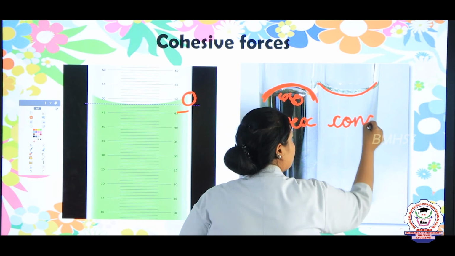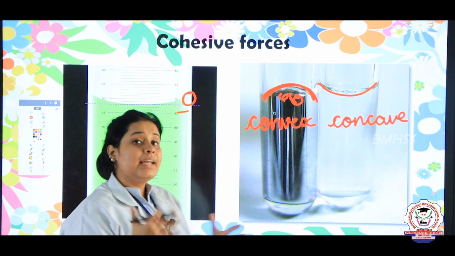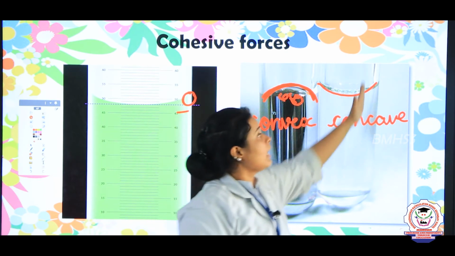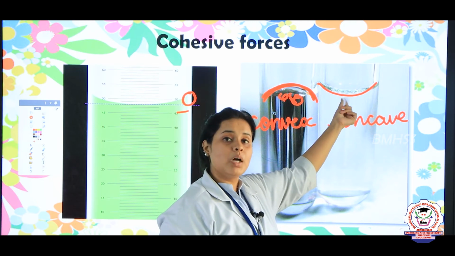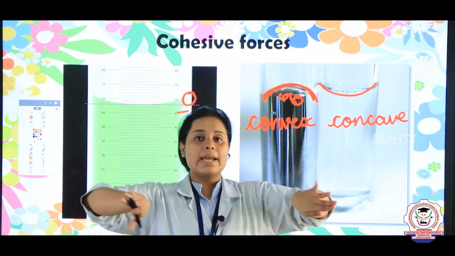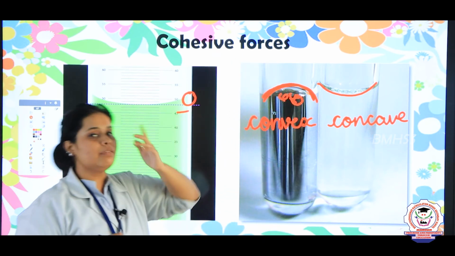Concave. And here you will see that there is more attraction between the water and the glass rather than the attraction between the water molecules. That is why it is just going aside. So, these are the two types of forces which is there, the cohesive force.